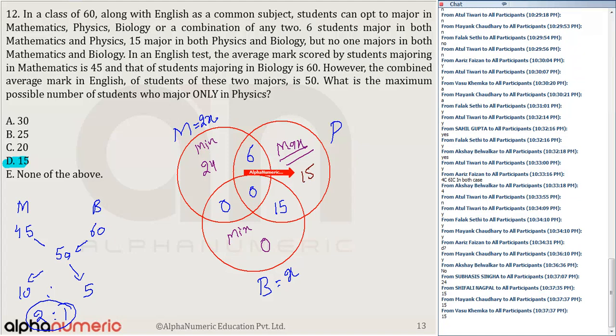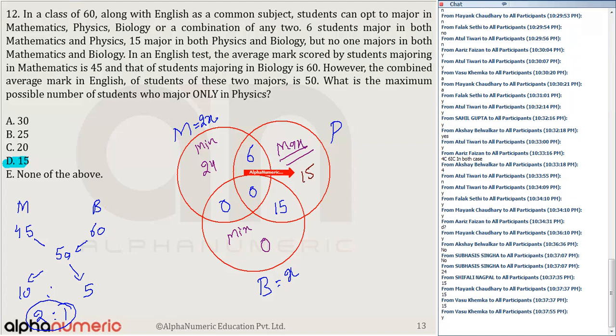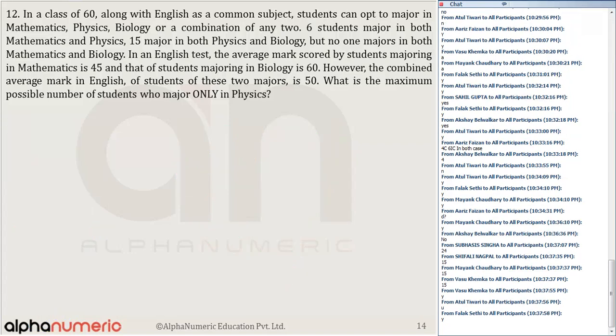So I rate this as difficult. It's a mixture of both. You can apply set theory fundas as well as allegation rules. Can I move to the next question? Let's move to the next question.